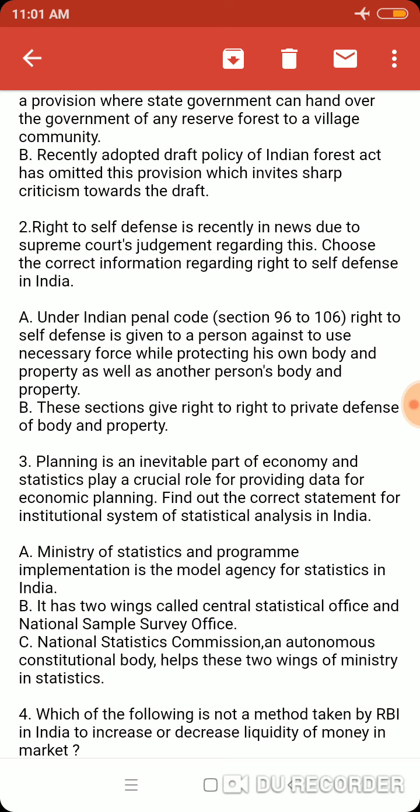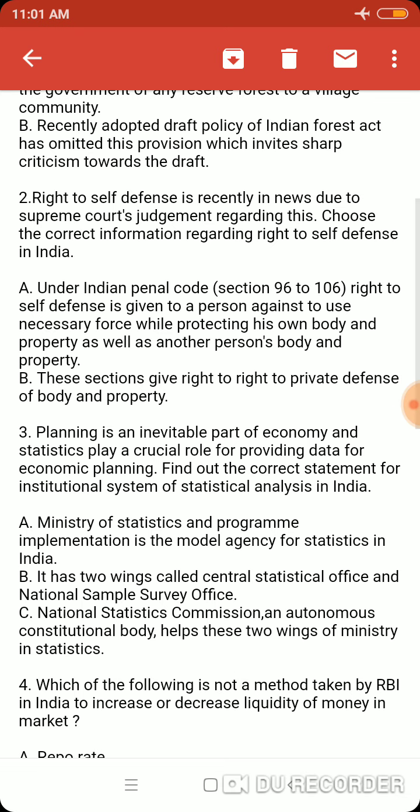So option A, the section under the Indian Penal Code, is not important. I am giving it just for information. The right to self-defense is given to a person to use necessary force while protecting his own body and property as well as another person's body and property. Here two things are important. The right to self-defense is not only given to a person to use against another person whenever he feels necessary, but a person is also given that right to protect another person's life and property. These two things are very important.